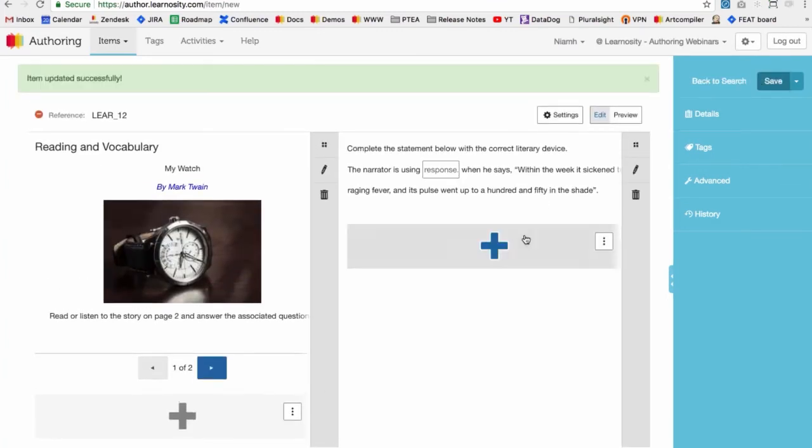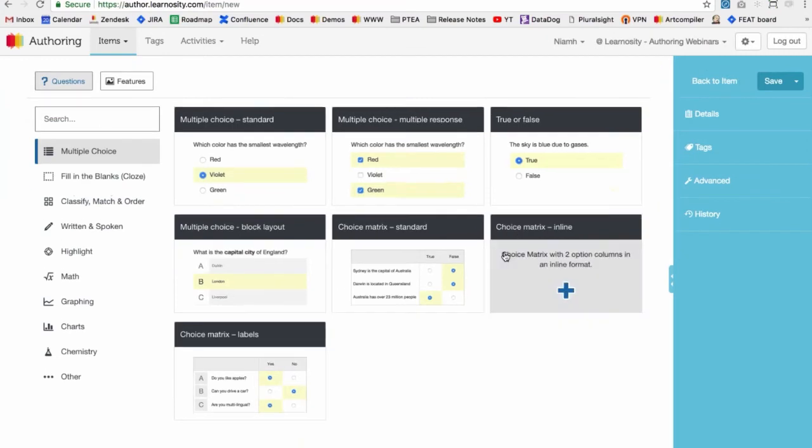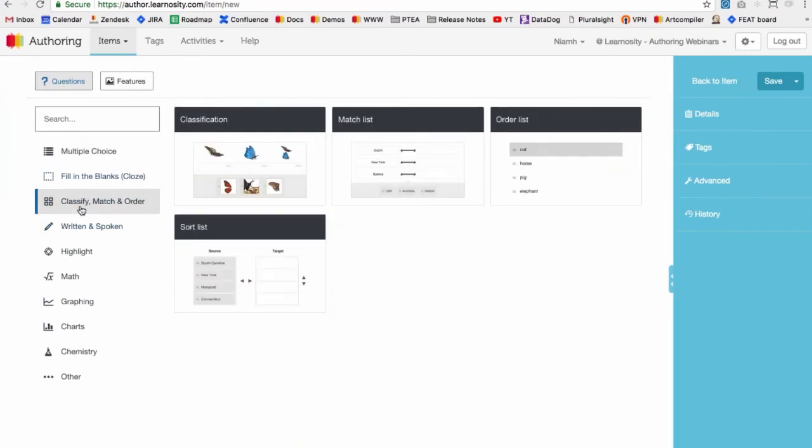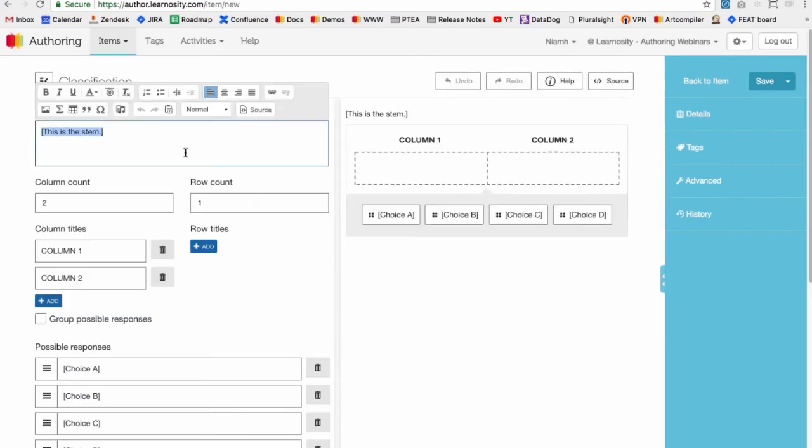So then we'll go in and we'll add our second question, which will be a classification question. So we'll go in here, and classification is in the classify, match and order section. This is where you'll find all your matching and drag and drop style questions. So click on classification. Again, in the compose question area, we'll just enter in some instructions for the student. So match.